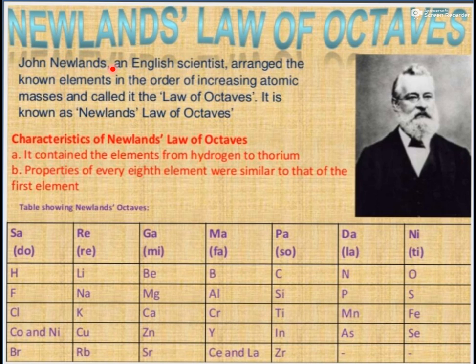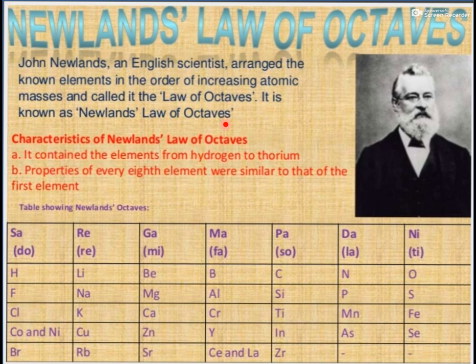John Newlands, an English scientist, arranged the known elements in the order of their increasing atomic masses. Again, keep this in mind: Döbereiner also arranged the elements on the basis of their increasing atomic masses. The same was done by Newlands, and his arrangement was called the law of octaves. It is known as Newlands' Law of Octaves.